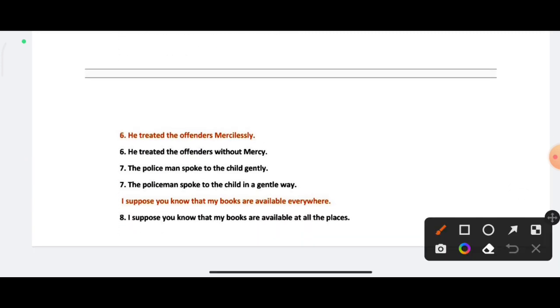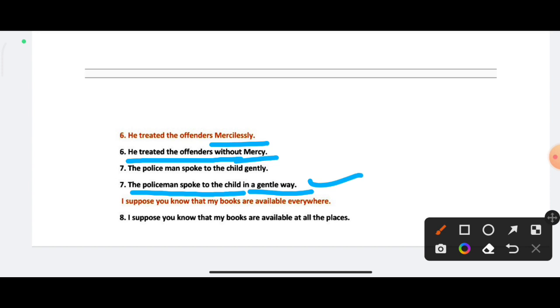Now next, question number 6: he treated the offenders mercilessly. Here mercilessly is an adverb, so you can use an adverb phrase and make a sentence: he treated the offenders without mercy. Clear? Now next is question number 7: the policeman spoke to the child gently. The answer will be: the policeman spoke to the child in a gentle way. It is the correct answer. Clear? I hope you all understand.